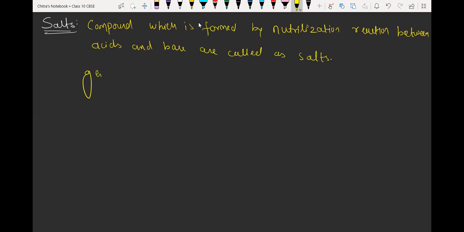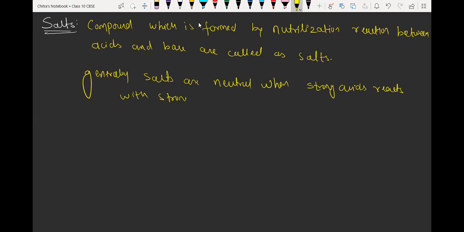Generally, salts are neutral when strong acid reacts with strong base, or weak acid reacts with weak base. Okay, then the neutral salts are formed.